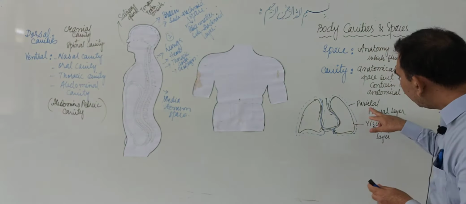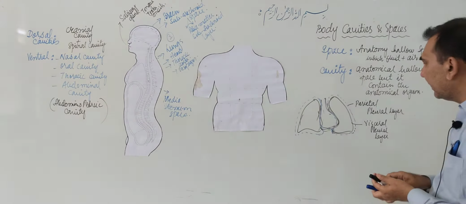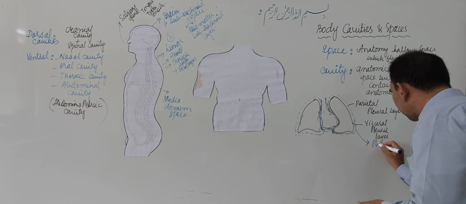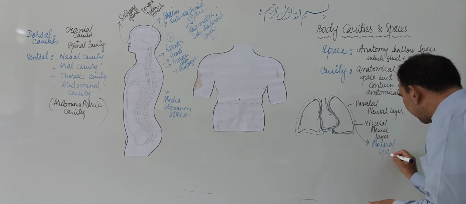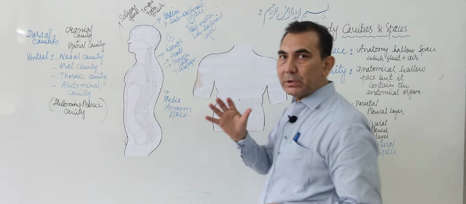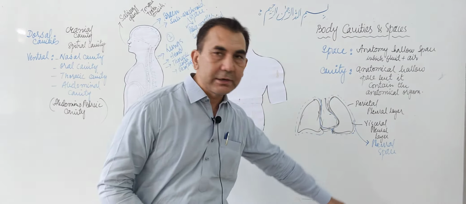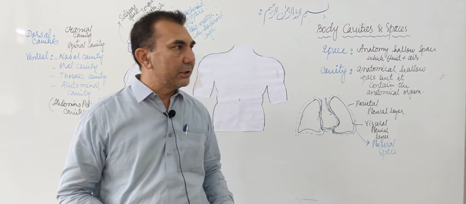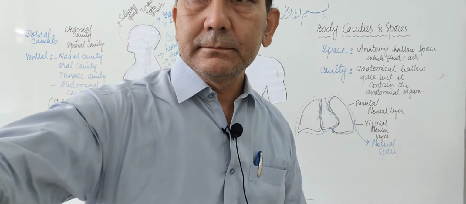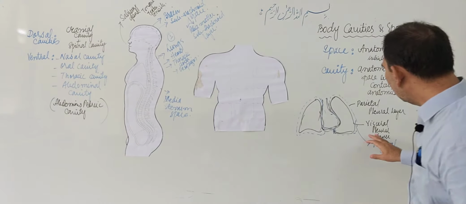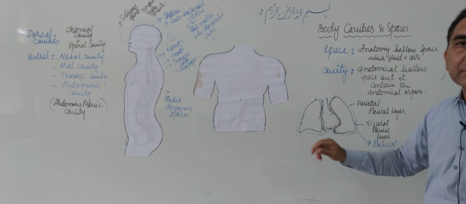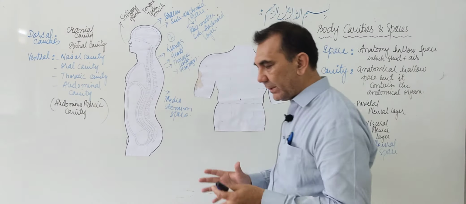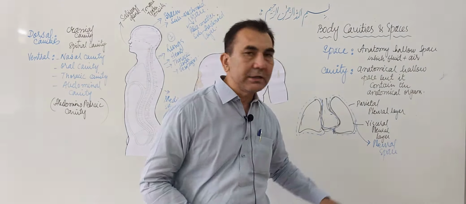Between the parietal and visceral layer there is a space, and this space is called the pleural space. The visceral pleural layer covers the lungs, and the parietal pleural layer covers the inner side of the thoracic cavity.